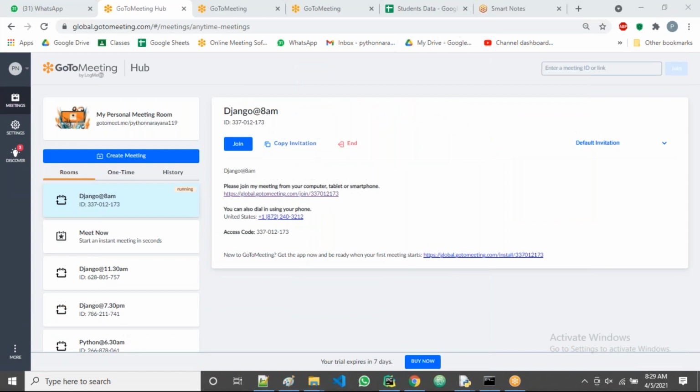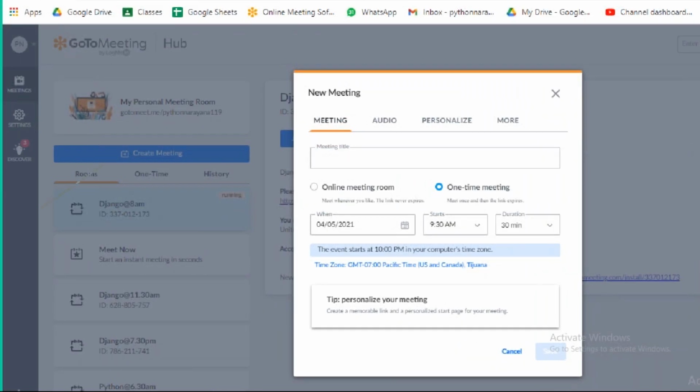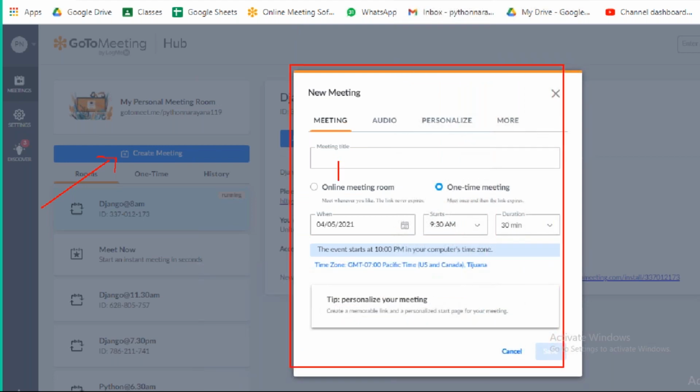Now observe here. When I click here, immediately the request goes to the server and it opens this window. The request is over, and the response came. Now I take a meeting name, suppose full stack web development batch, 8 a.m., and click on the save button. Again a request goes to the server, and now this meeting will be saved. That name will display like this, guys. See, all the names are there.